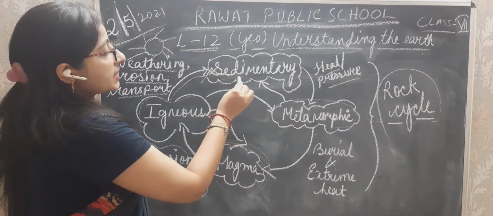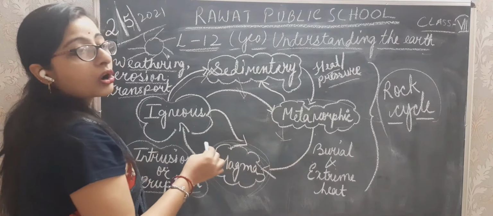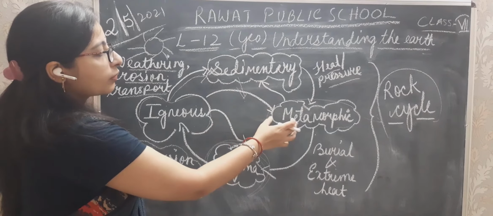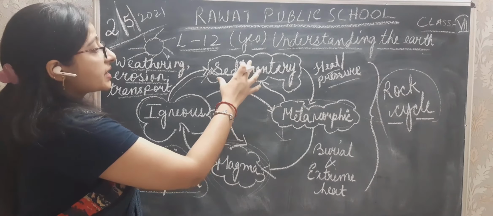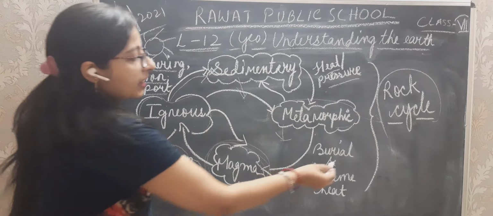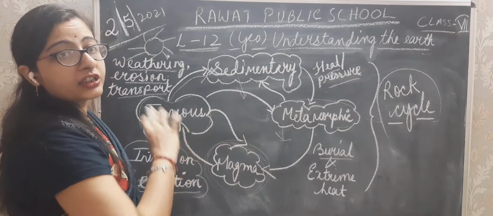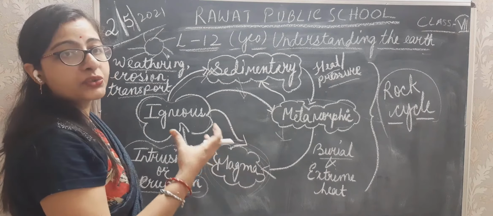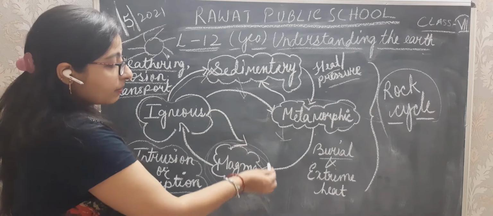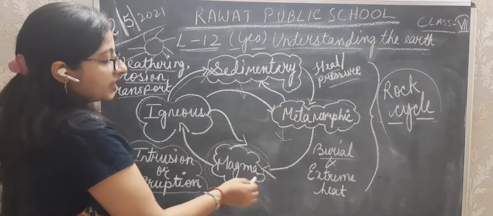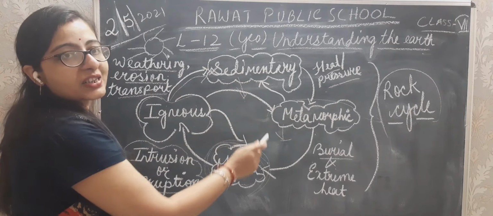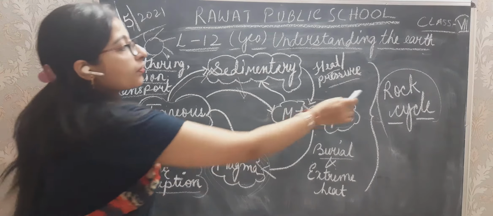After many years, metamorphic rock can become sedimentary rock, and through weathering, rocks can mix with soil and be buried inside the earth. There, because of the extreme heat under the earth, they again convert into lava or magma. That is why all of these are interrelated and the cycle goes on and on. That's why we call it the rock cycle.